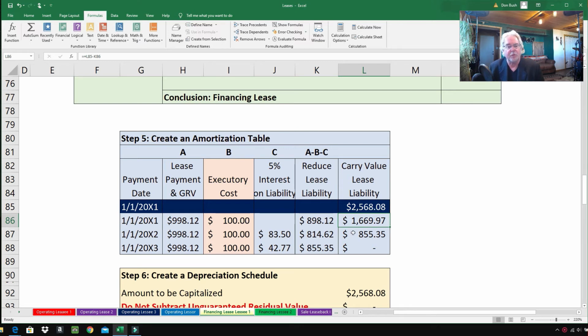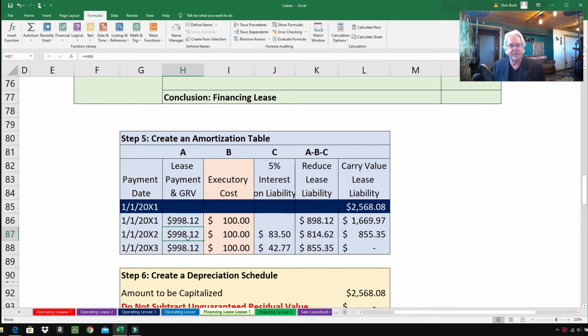$1,669.97. Where does that number come from? Well, it comes from here. $2,568.08 minus $898.12 equals $1,669.97. And here's this at the beginning of the second year, January 1st of the second year.